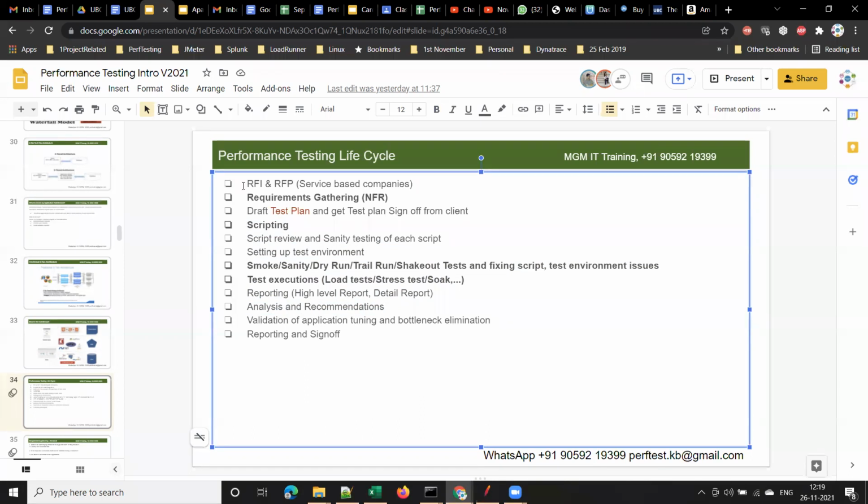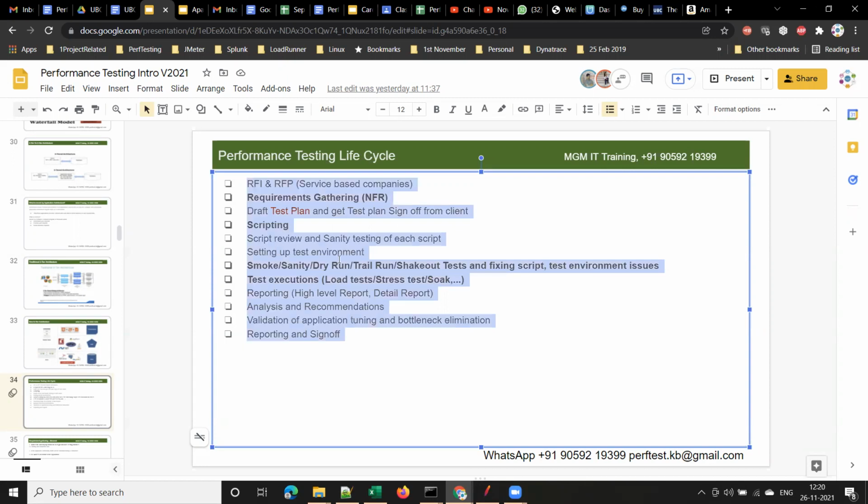Don't think that everyone has to do each of this. One person cannot do all this from end to end, right? Some projects will have an individual contributor role, but they will take 5 or 10 years of experience, guys, minimum. Individual contributor means if it is a small project, only one member will be there. He should do everything from requirement gathering to reporting and signing off, right? Or from here to here, only one person should do.